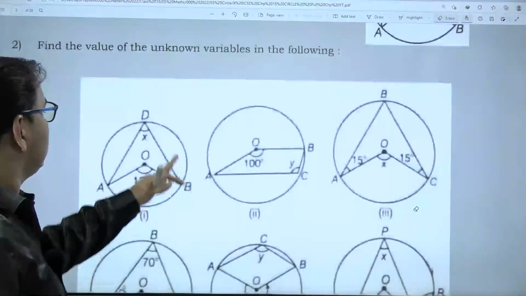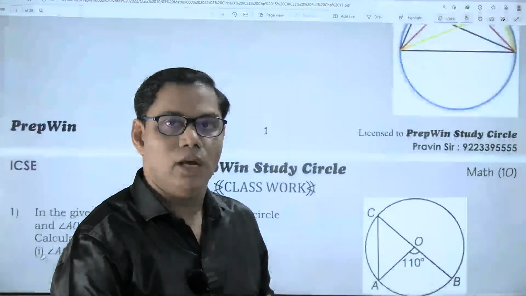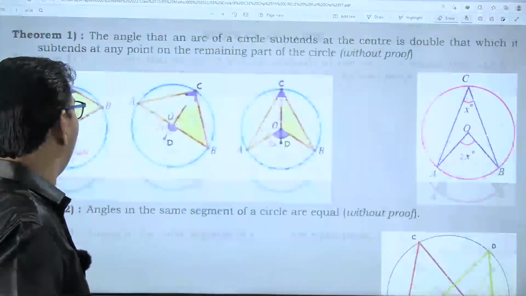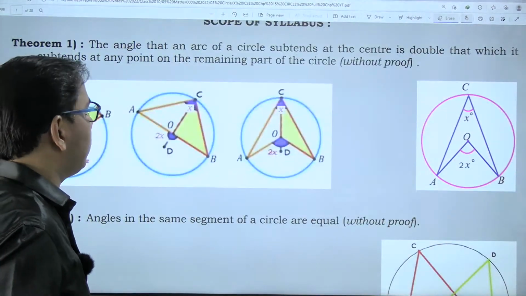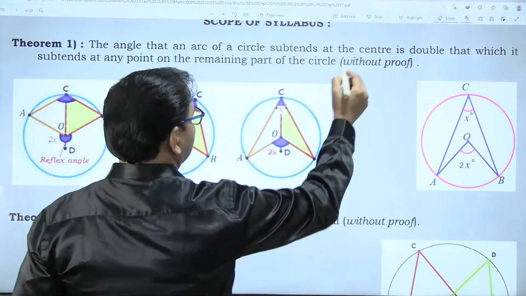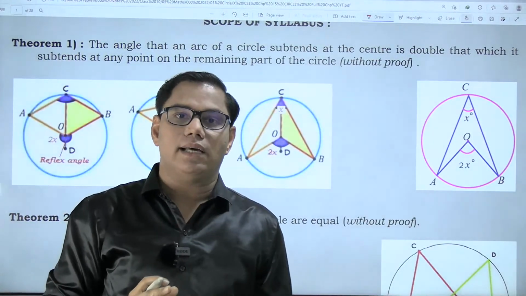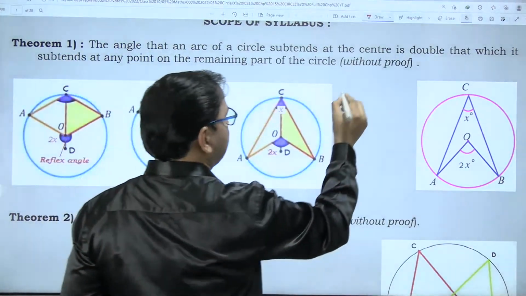And after these three theorems, we are going to solve questions related to these three theorems. So first, let us have the overlook of these three theorems. As we all know, the name of the chapter is circle, right? There are two angles in this circle. Please concentrate on two angles.